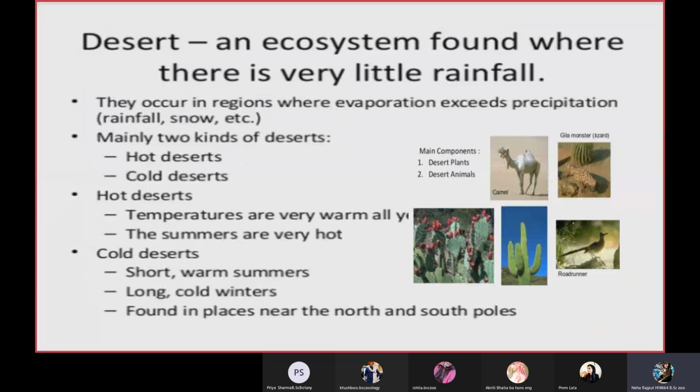Next is desert ecosystem. As I told you, the desert has almost only sand, and very little vegetation is found there. But still, we can see a variety of food and animals present over there, and they have their own adaptations.